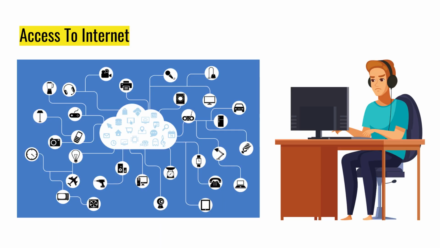The next one is access to the internet. Another key difference between ChatGPT and Google Bard is their access to the internet. ChatGPT does not have access to the internet while Google Bard does. This means that Google Bard can draw its responses from the internet in real time, while ChatGPT relies on the dataset that was collected at a specific point in time.